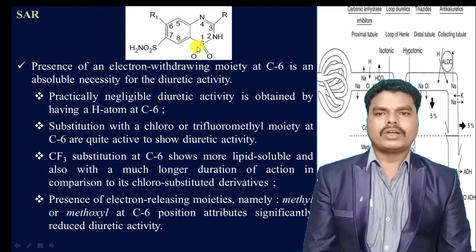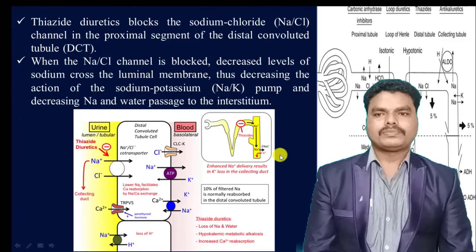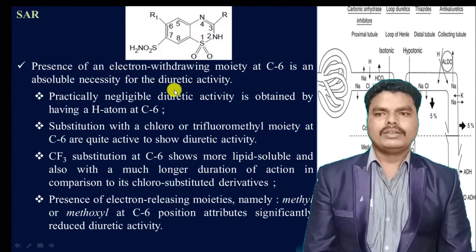Electron withdrawing groups like chlorine and fluorine increase the diuretic activity of these thiazide diuretics.